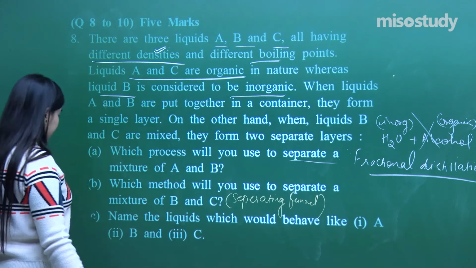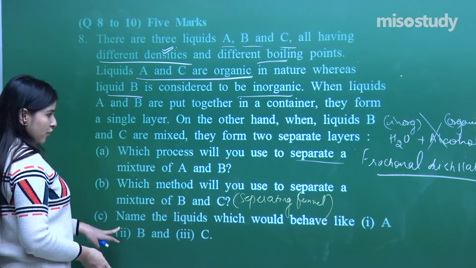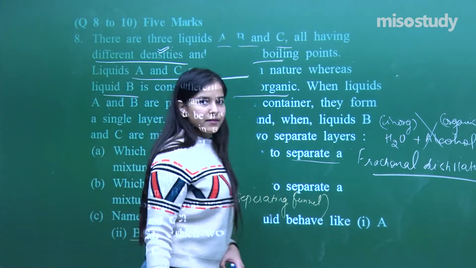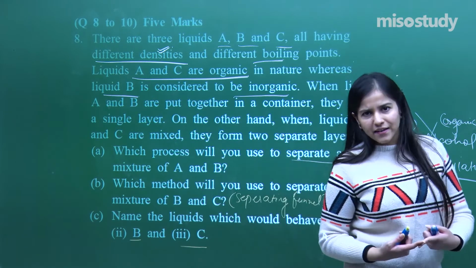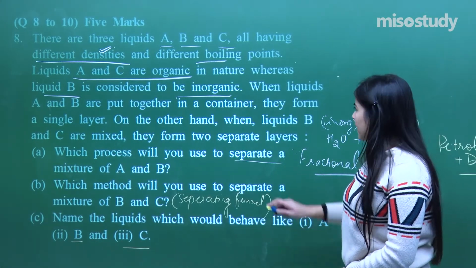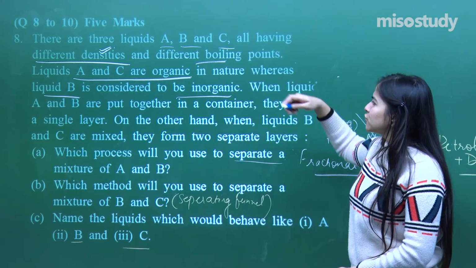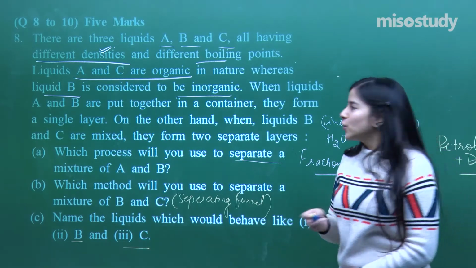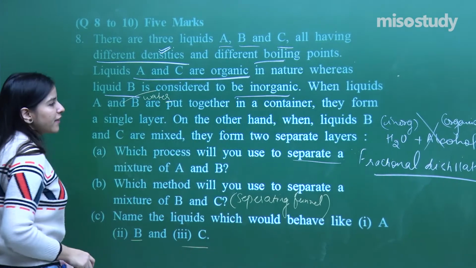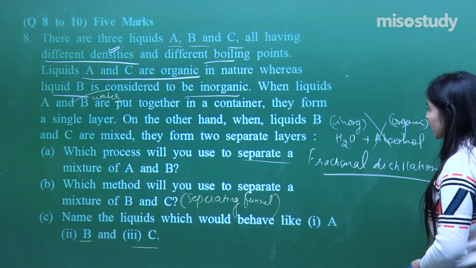Okay. Name the liquids which would behave like A, B and C. Any liquid which can behave like A, B and C. So I have figured it out. A and C are organic, I have chosen that. Another is inorganic, so B I can take as water. Fine, done? Okay, so this completes my entire question number 8 as well.